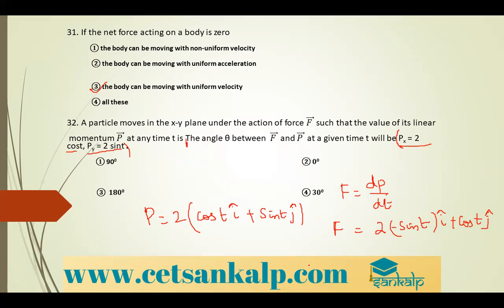As you know that they both are moving under rectilinear motion, so you can say that vector f dot vector p is equal to 0. So the angle between them will be 90 degree or pi by 2. Okay, so option 1.